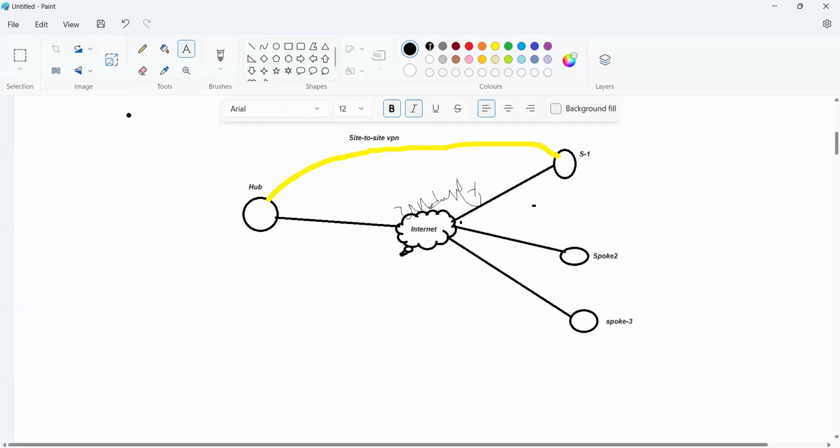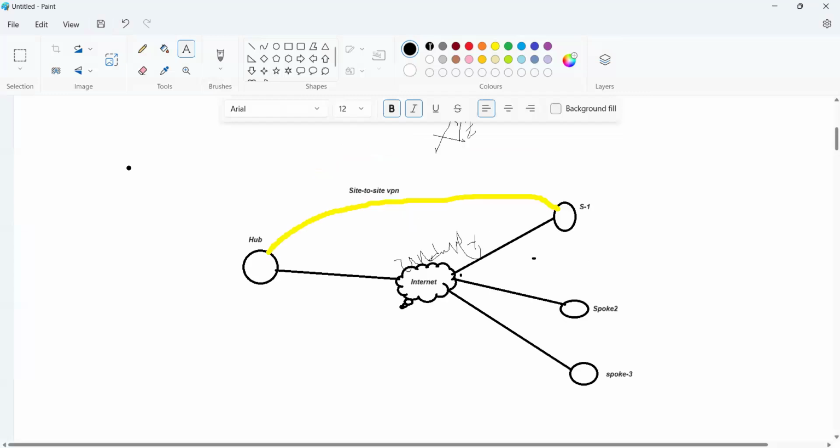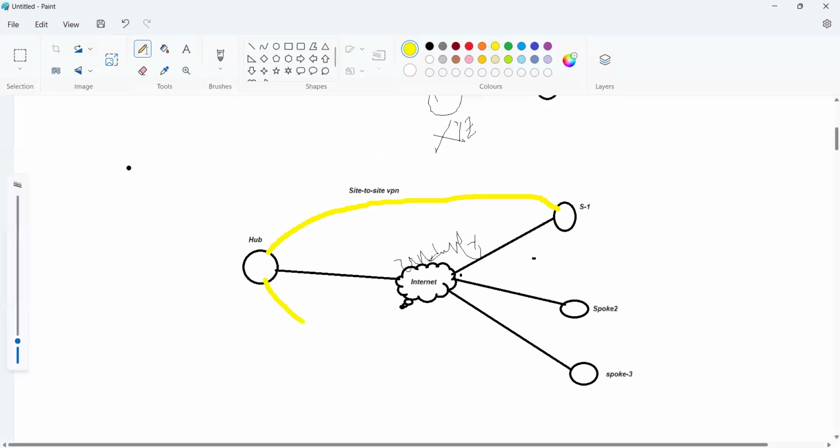How will it be created? We have different options for creating site to site VPNs, not only for this one location. We'll create one more point to point VPN from this branch to this branch, and up to this spoke location.